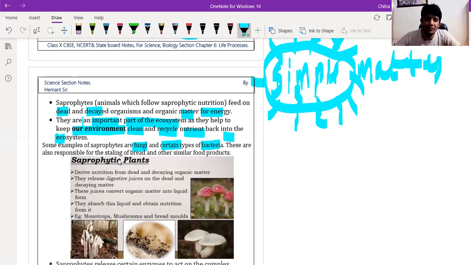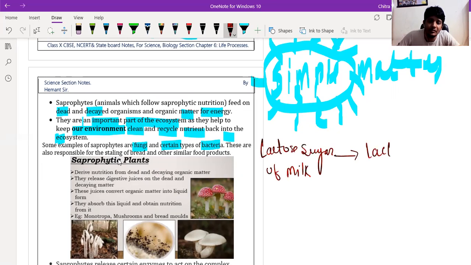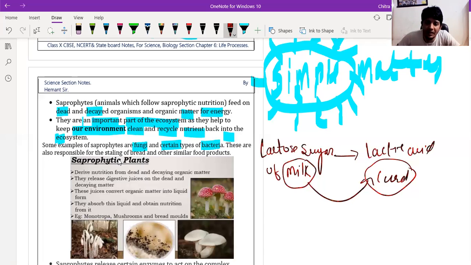If we discuss the conversion of milk into curd, the lactose sugar of milk is converted into lactic acid, where milk is converted into curd. Here again, the very important role is played by bacteria called lactobacilli.